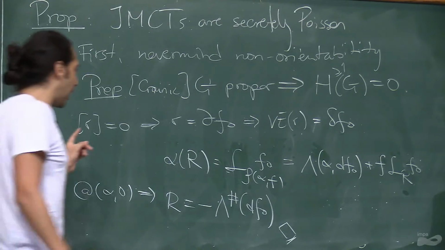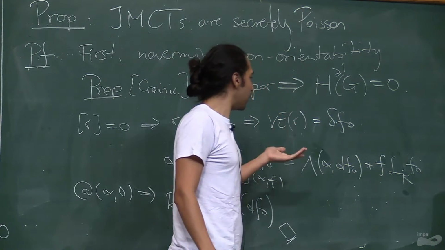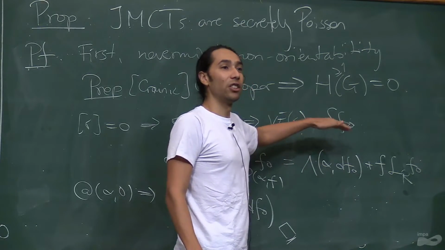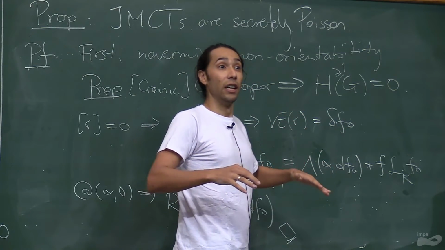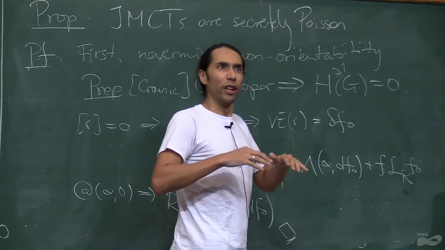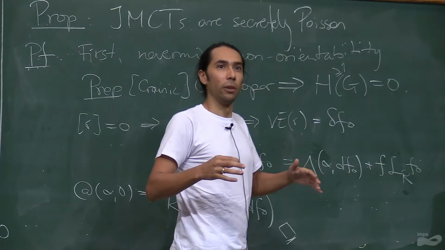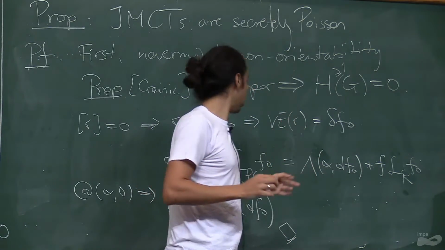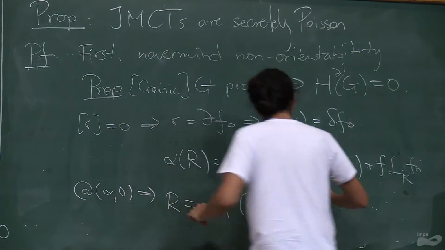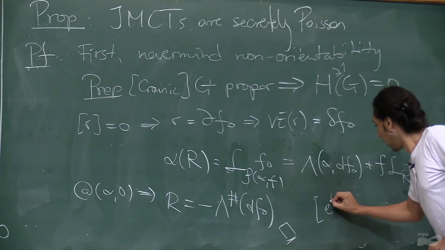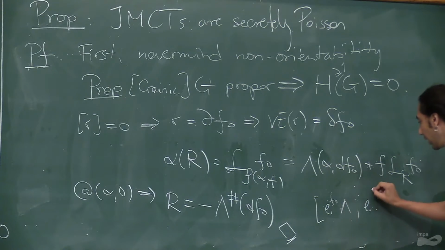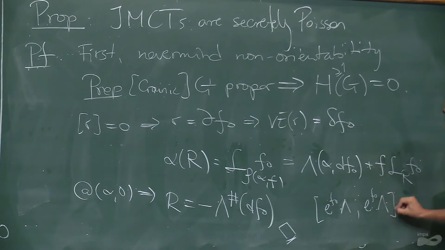And moreover, this is the conformal factor that is going to appear in the symplectic leaves, but this is no longer locally conformally symplectic, but globally conformally symplectic, so I can trivialize using this function that I picked. So maybe lambda, e to the F0 lambda is equal to 0. So it's actually Poisson.